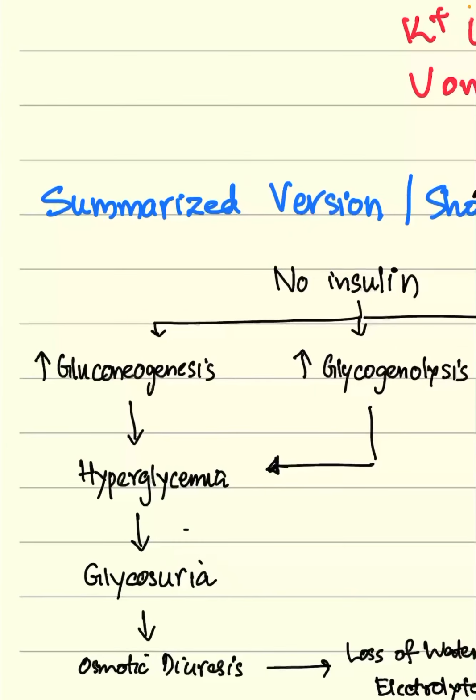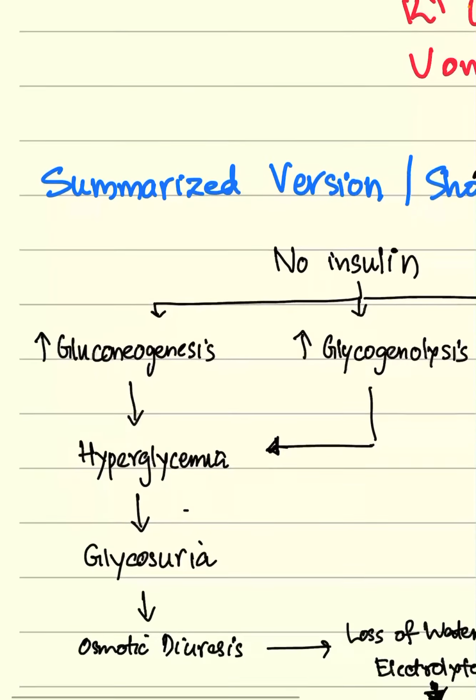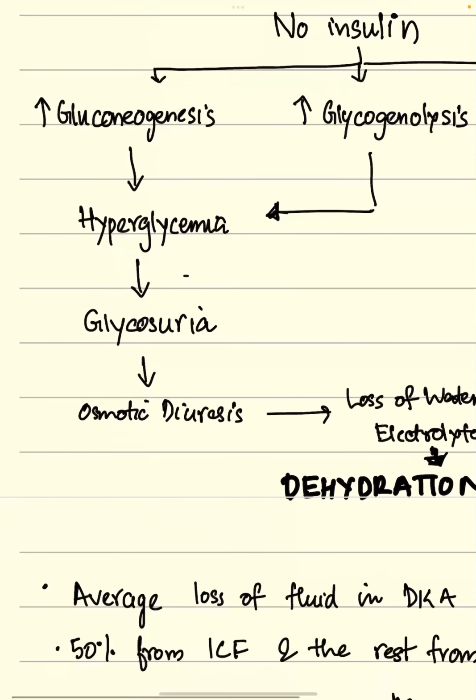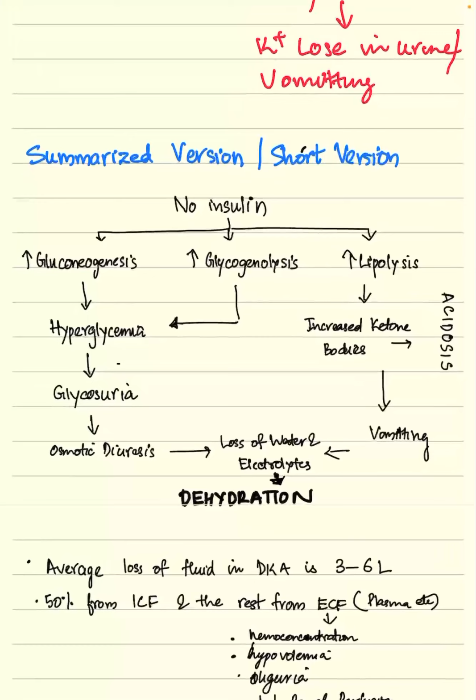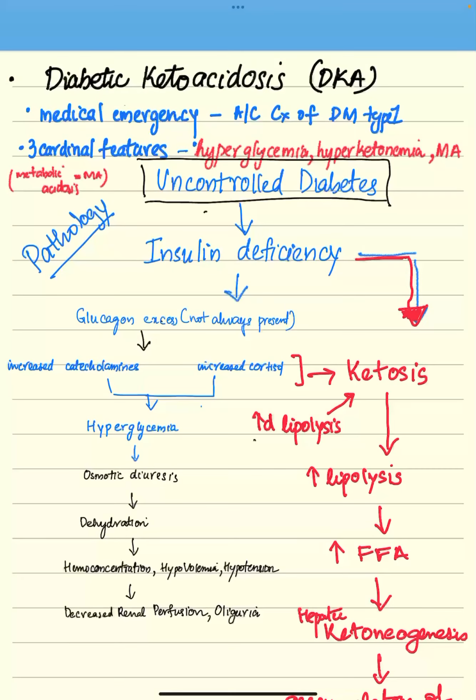So coming to this hyperglycemia, there is glycosuria, that is, there is increased glucose in the urine, along with osmotic diuresis. The increased lipolysis produces increased ketone bodies, which produces acidosis. So both glycosuria, which causes osmotic diuresis, and vomiting produce a loss of water and electrolytes, which finally leads to dehydration.